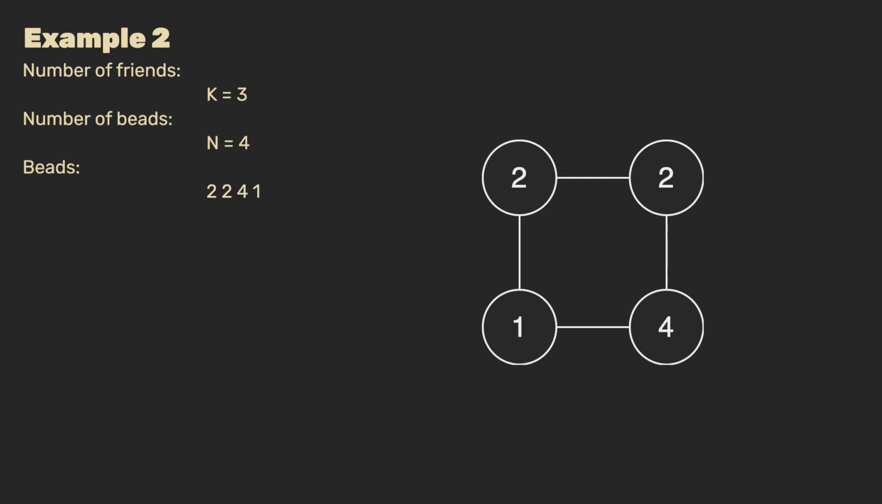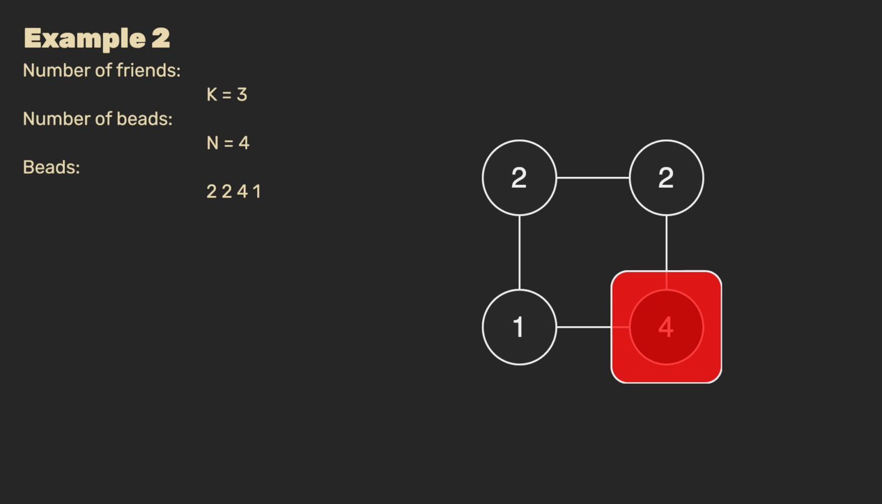Now for example 2. We are presented the same number of friends and beads, but the beads themselves have different weights. Is making a split possible this time? We can see that our largest bead has value 4. If we reason about this, then because every friend must have at least 1 bead, this means that every friend also must end up with a value of 4 or greater.